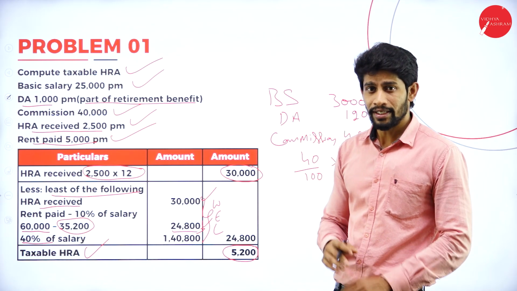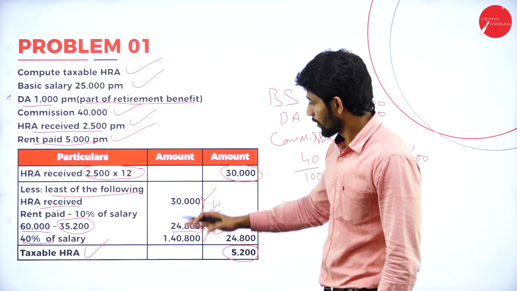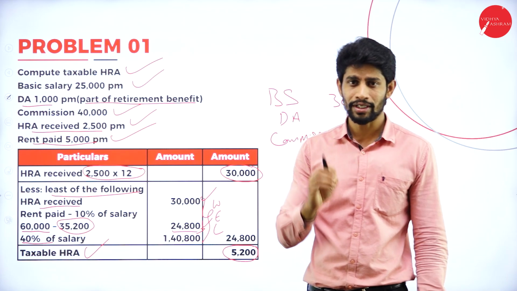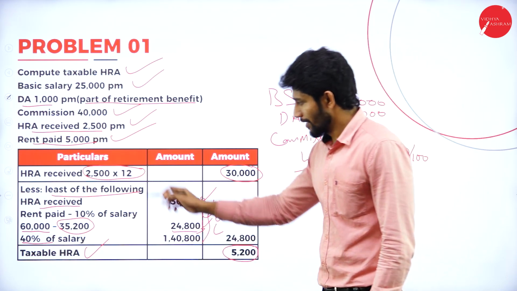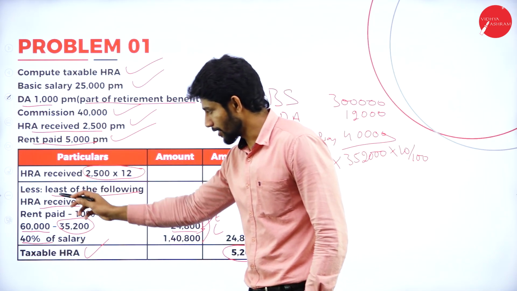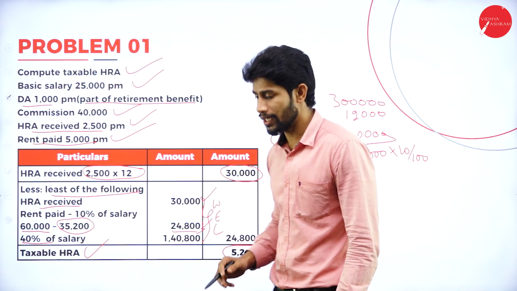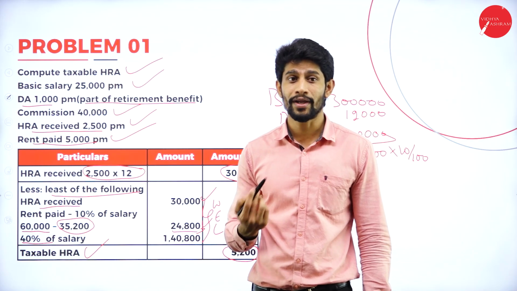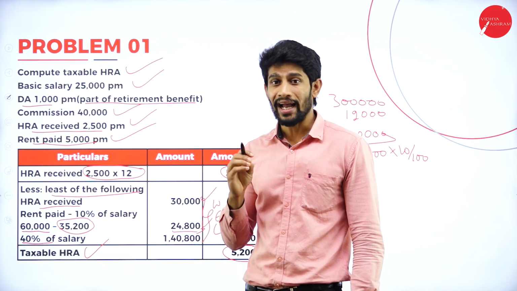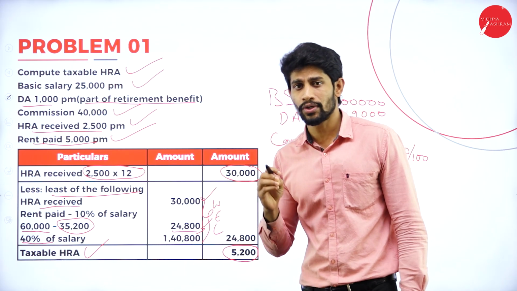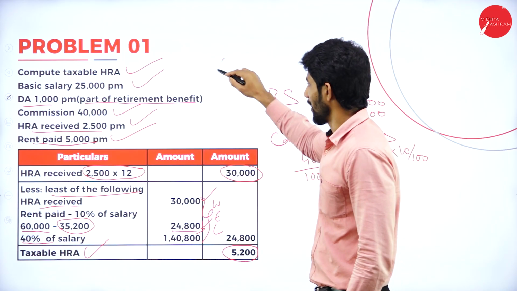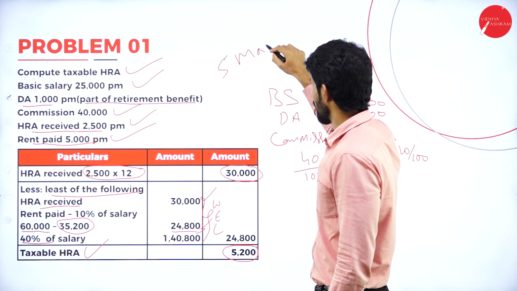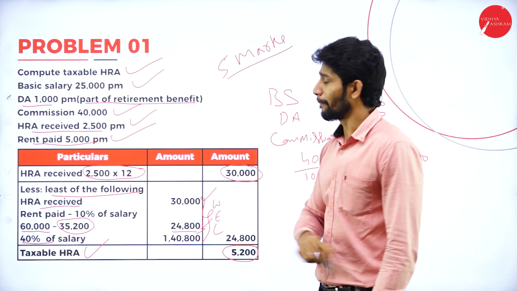That's it. Very easy. Need not worry about the format and all. Just think about 4 points. One is HRA received, rent paid minus 10% of salary, and 40% or 50% of salary based upon where that person is staying. And in our main exam, compulsorily they are going to ask this question for 5 marks. So for 5 marks, you can expect this question in the main exam.